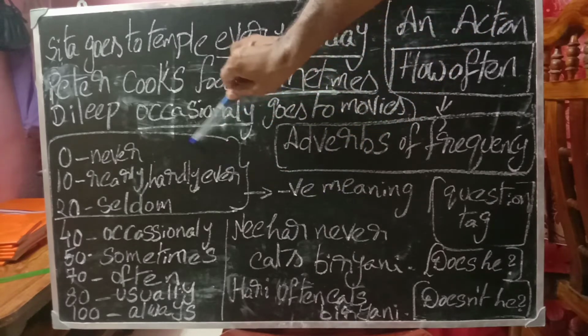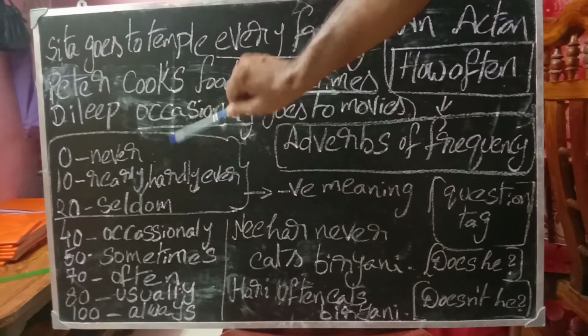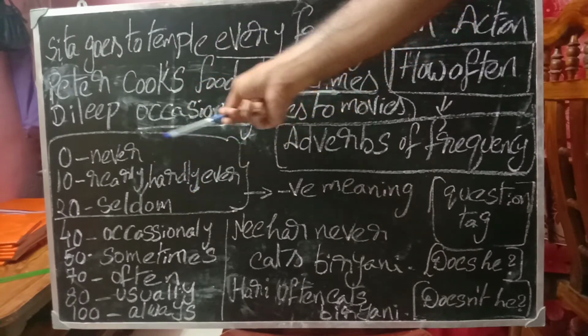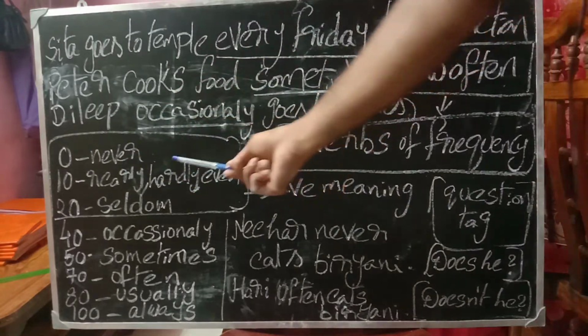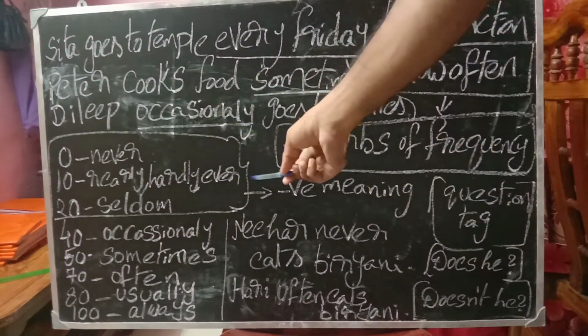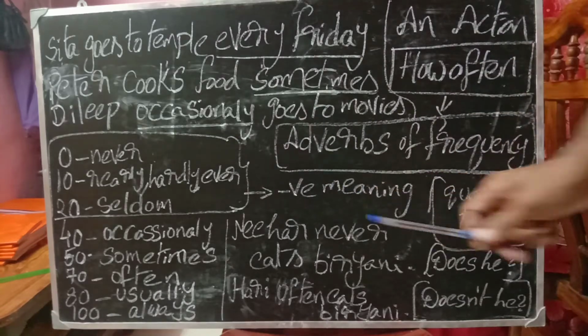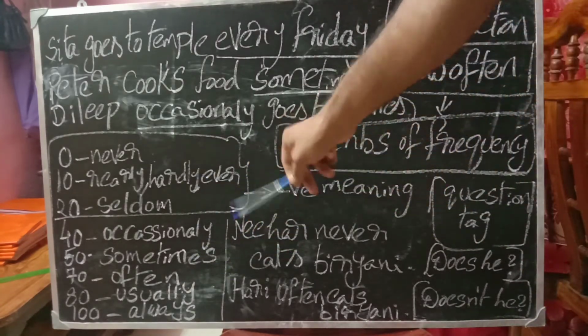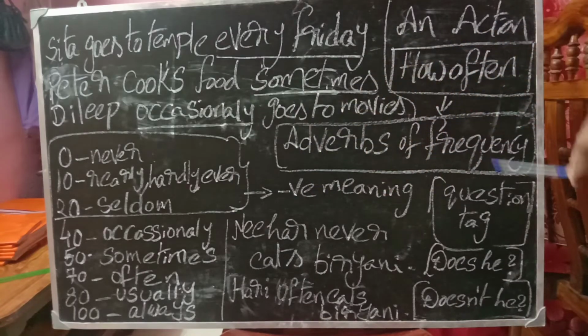Remember these three particularly: 0, 10, 20%. These are adverbs of frequency, but they give a negative meaning. If you remember these, it will help you in question tags.